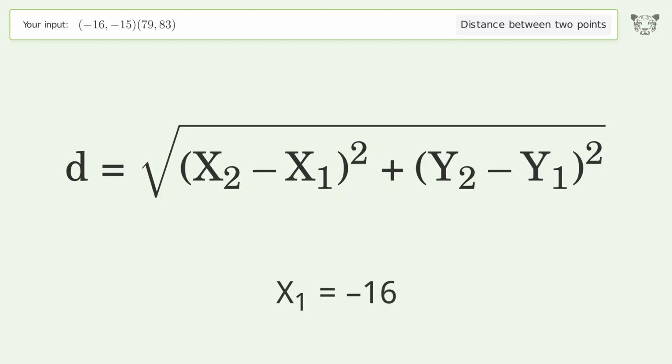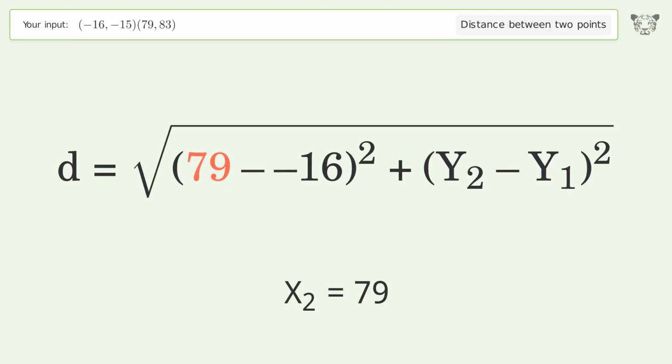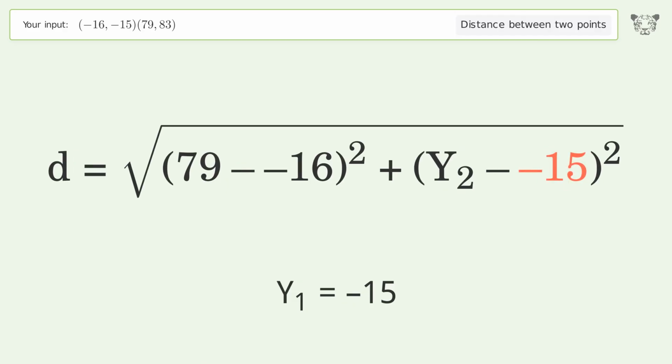x1 equals -16. x2 equals 79. y1 equals -15. y2 equals 83.